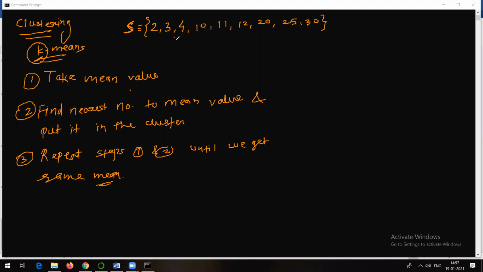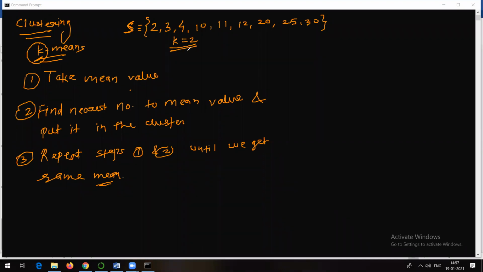For example, here I want to divide this data into two clusters. I will again repeat, in advance we are not aware of how many clusters the data can be divided into. But just to understand the concept, I am taking the value of k as 2 initially. How to find out the value of k, we will talk about in detail in implementation. Let's suppose k equal to 2.